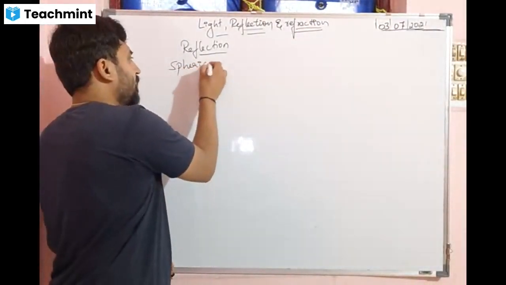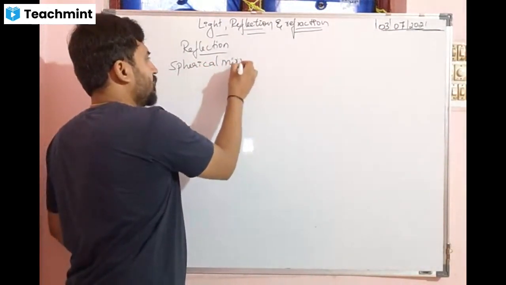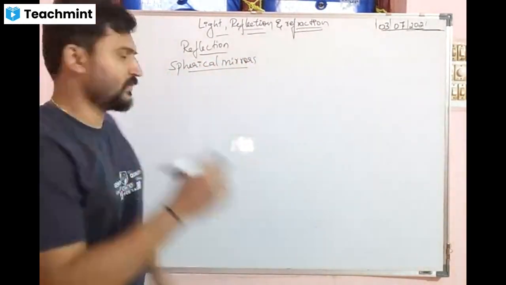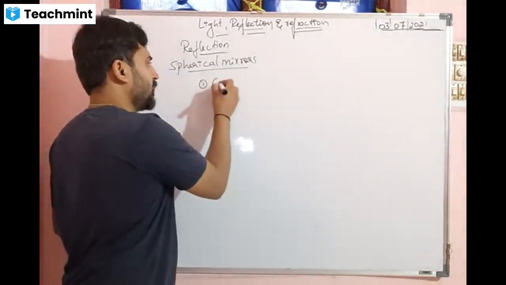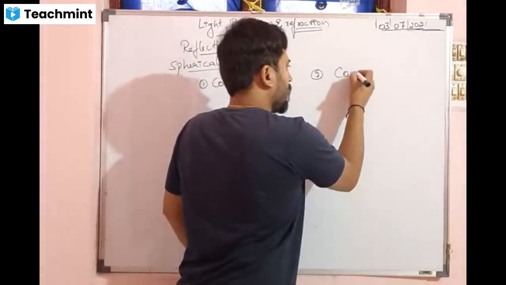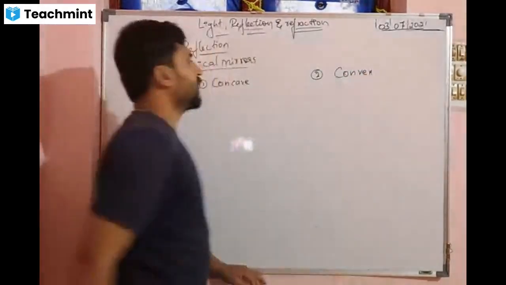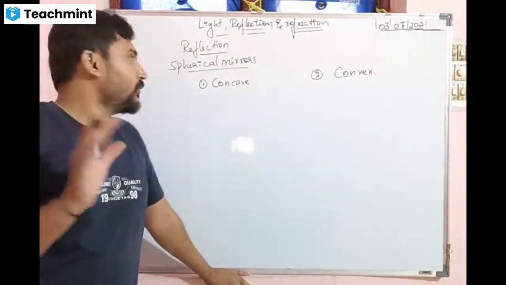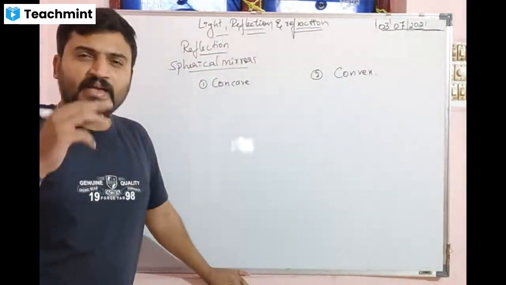Spherical mirrors. Basically, in this we have two types. First is the concave mirror. Second is the convex mirror.